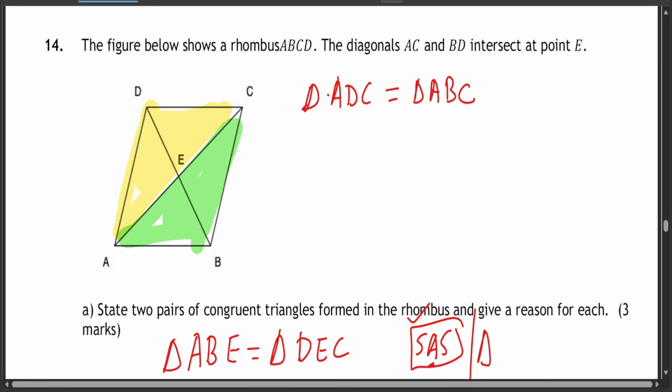So triangle ADC is congruent to ABC, and the reason is very simple. The first reason is that opposite sides are equal to each other, and therefore we can use the SSS rule, all the sides are equal. So BC is equal to AD, because opposite sides are equal.